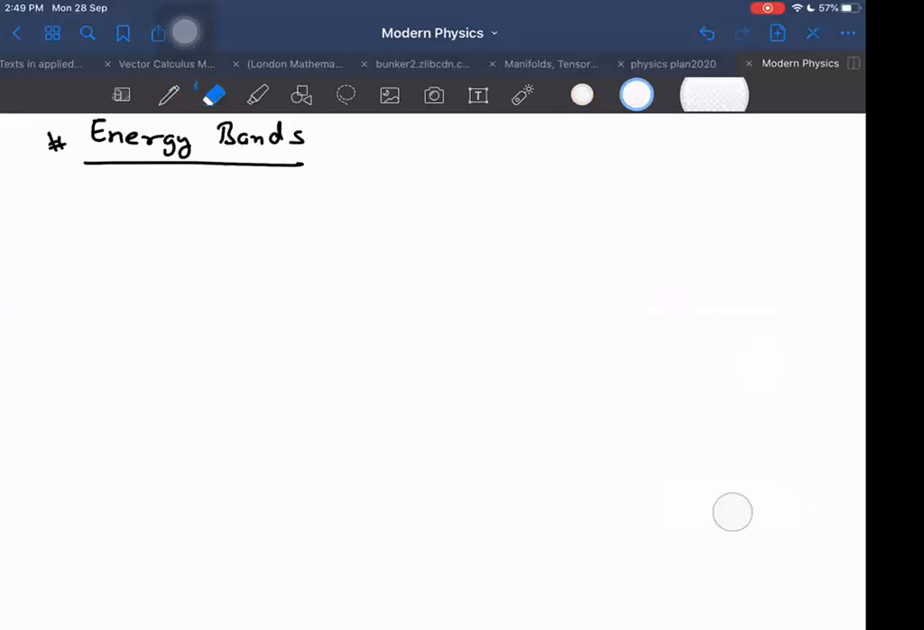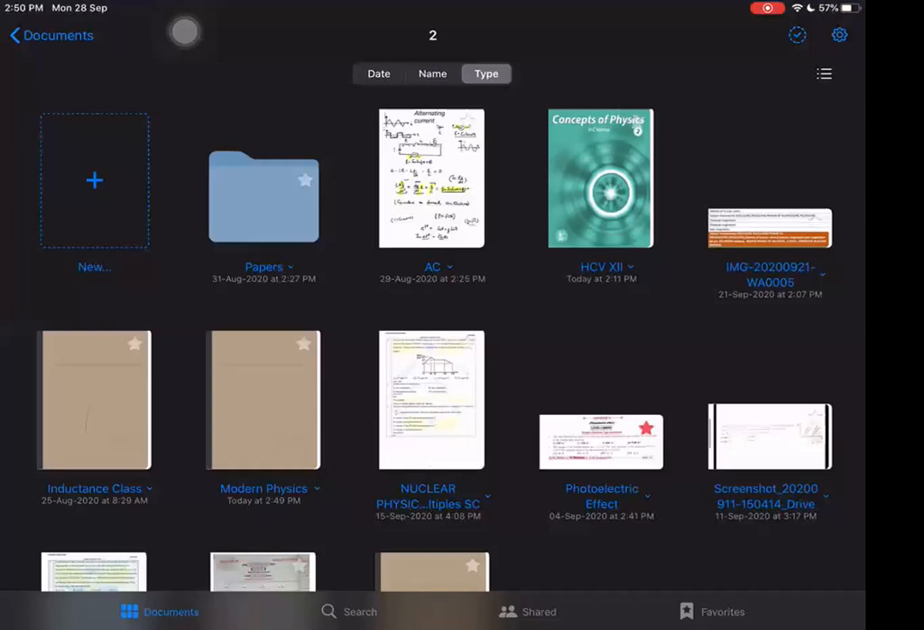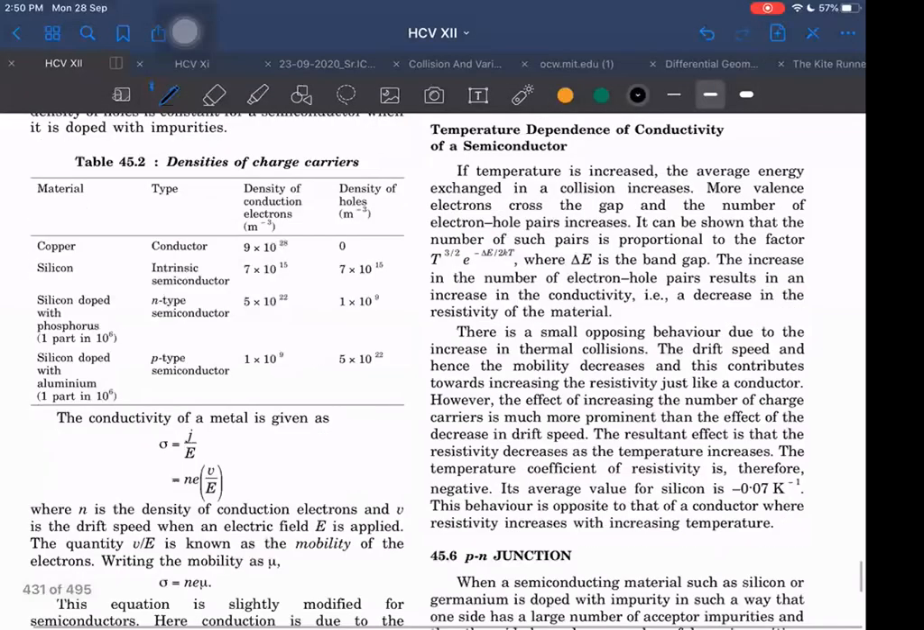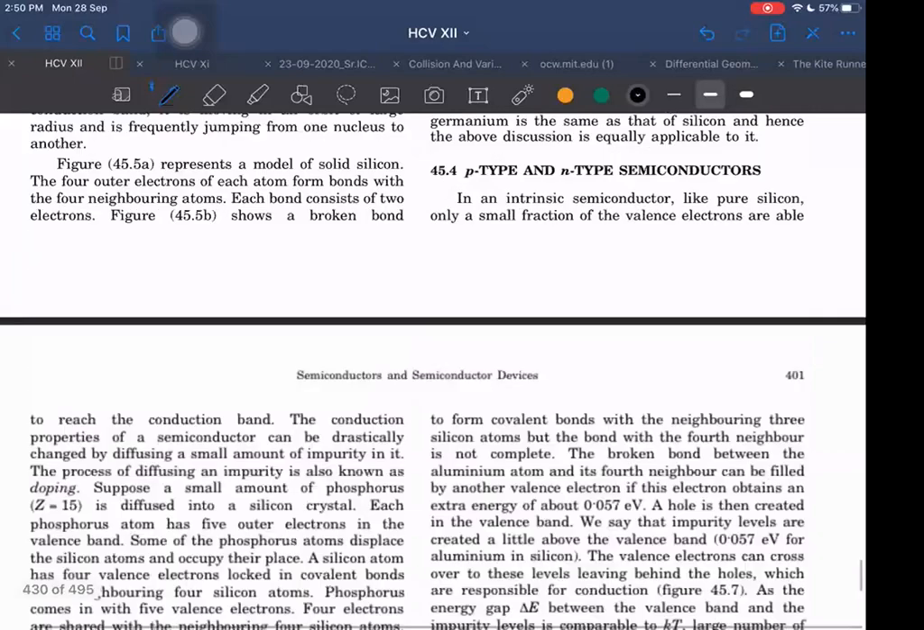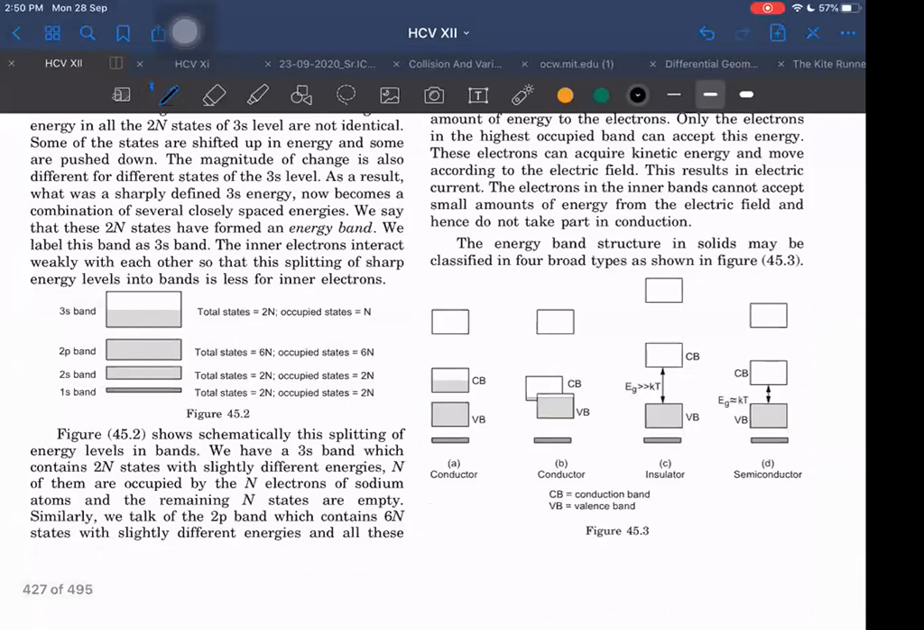So for gases, our energy level diagram was okay, no problem. But for solids, we have to make not an energy level diagram but an energy band diagram. Refer to NCERT for that. Here is the 1s band, 2s band, 2p band, and 3s band. Rather than energy levels, there are bands.